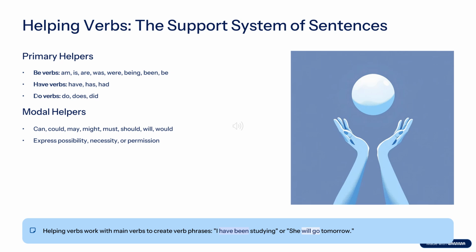Secondary helping verbs are modal verbs. They are used to show possibility, necessity, obligation, permission. Can, could, they are used to show ability or for permission. May, might for possibility. Must for necessity. Should for suggestion. Will is used for future tenses, and would for hypothetical situations.